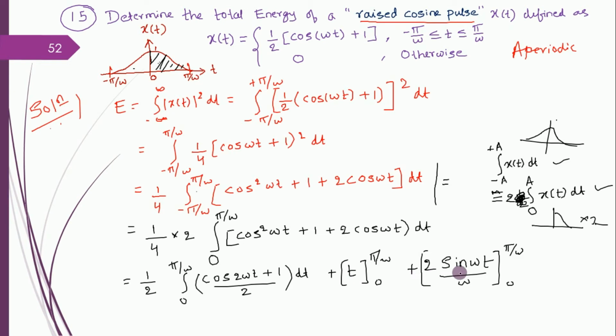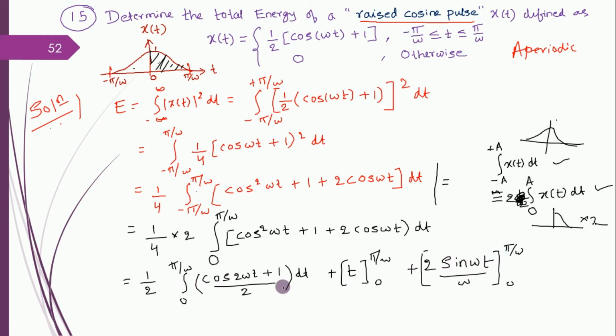The second term is t. It's already simplified. The third term is 2 sine omega t. If I apply the limits here, pi by omega minus 0. Sine omega t: in place of t, if I substitute pi by omega, omega cancels, sine pi. What is sine pi? Sine 0 is 0. Sine pi is also 0, right? So this term goes to 0 when I substitute the upper limit. When I substitute the lower limit, sine 0 is 0. So this whole term goes to 0.